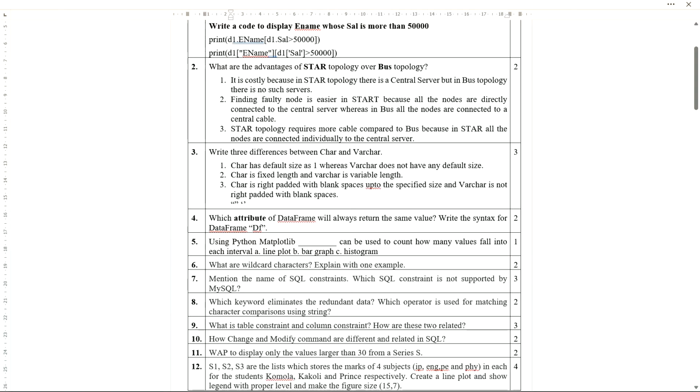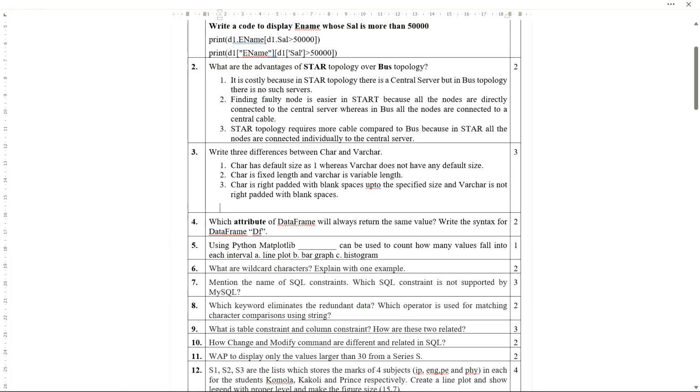In MySQL, even if you write 235 or 23D, this is also a character. So this can be written in char data type as well as in varchar type. So you should avoid this point. This is totally wrong. Is that clear, everyone? So I am skipping this one.